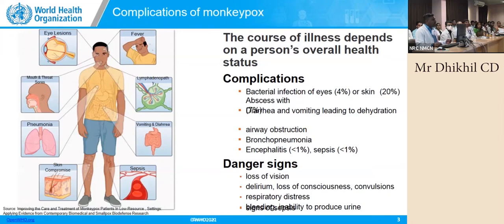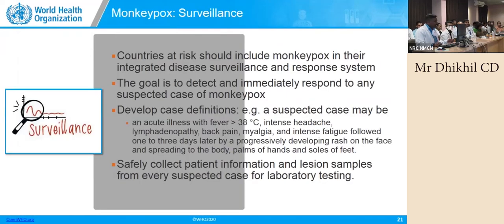And coming to complications, we have so many complications. As I told you, it can affect the eyes, it can go to the lungs causing pneumonia, and it can cause skin compromise. Discoloration of the skin can come even after recovering from the disease, and sepsis can occur, which can lead to the death of the patient. So all these things can happen.